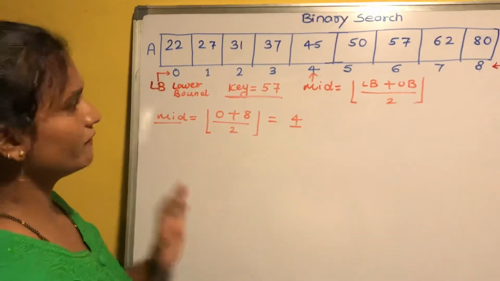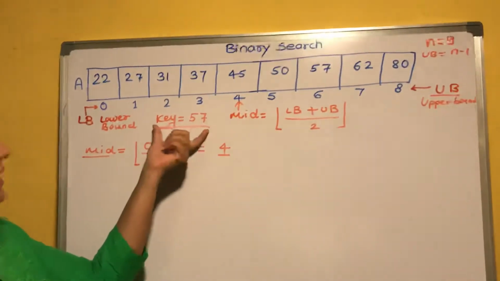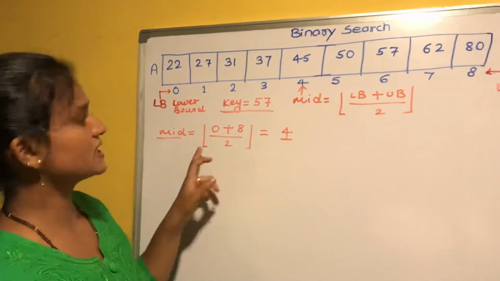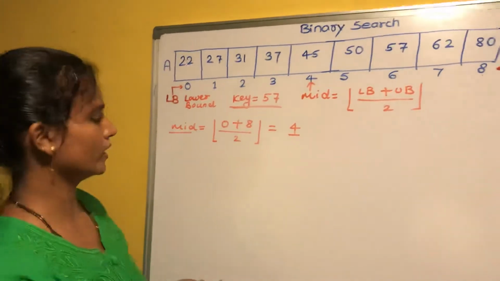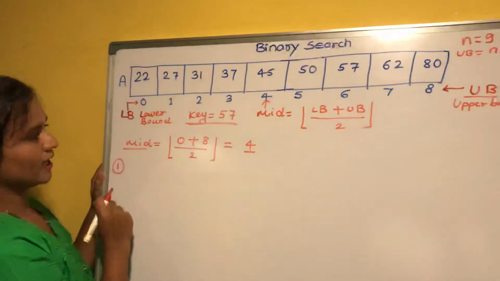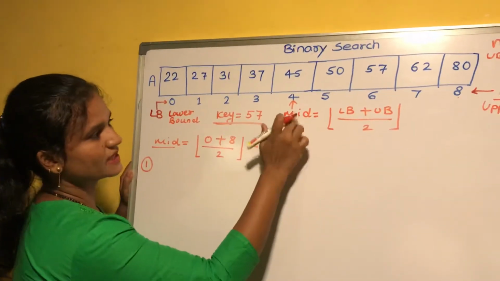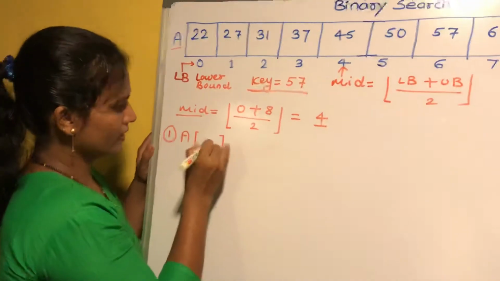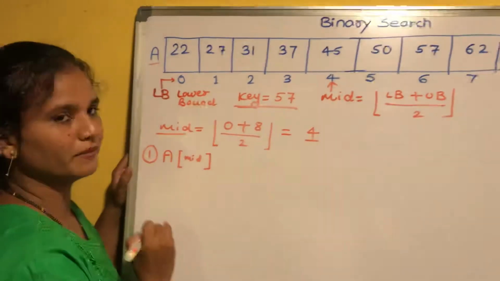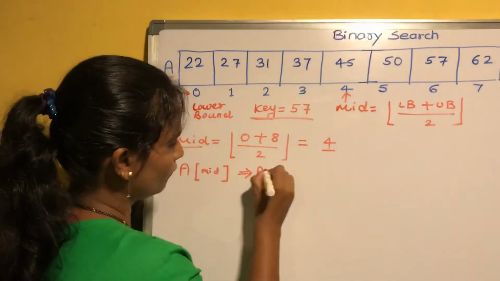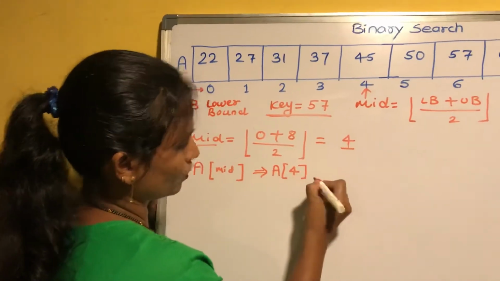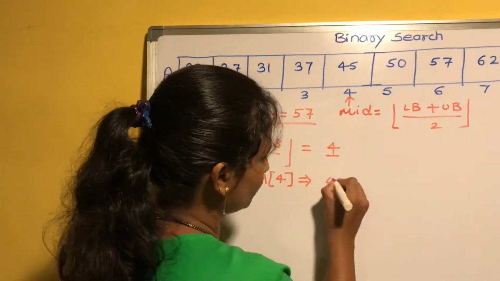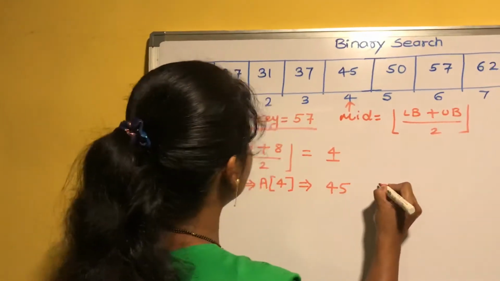Okay. Now what we will do here is compare our key element with the element which is present at the mid position, meaning the element present at the 4th position. For that we have to access the element at the mid position. How to access? Name of the array A in square brackets, value of mid: A of mid. Here the value of mid is 4, so A of 4. What is the value of A of 4? It is 45. And our key element is 57.